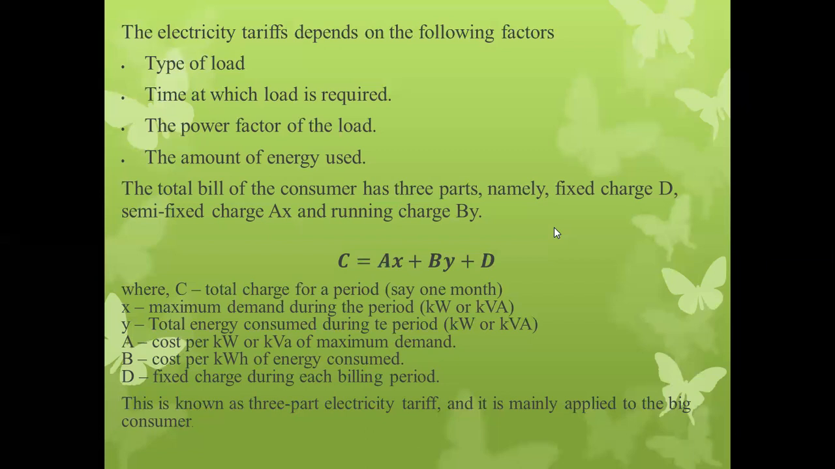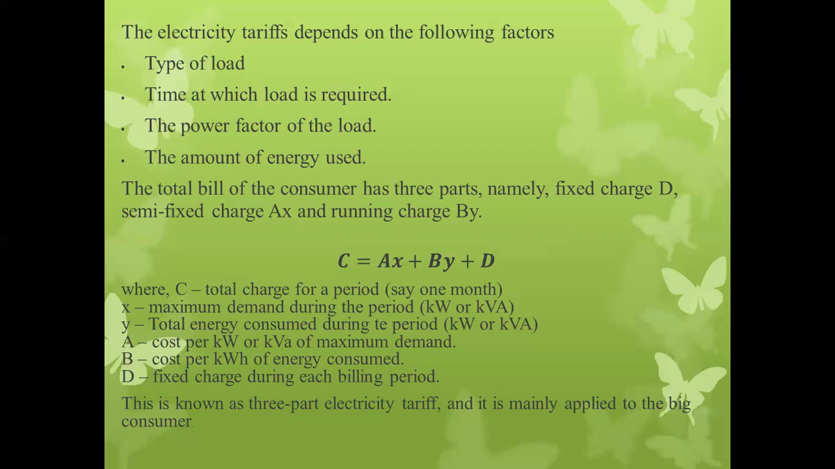Okay, so next we will see what the detailed structure of electrical energy consumption costing is. C is equal to what? C = A × X + B × Y + D.